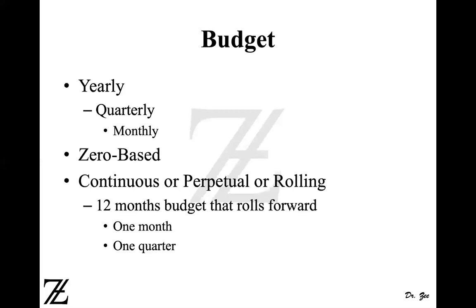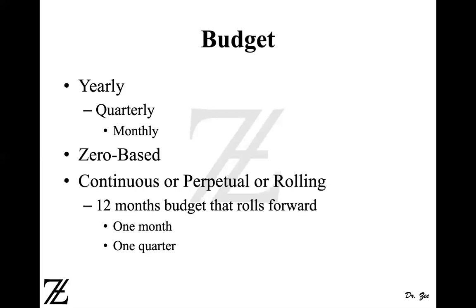So at any given point in time, you have the whole year budget in your hand. Unlike the zero-based budget, where when you pass 1 month, you have only 11 months left, and when you pass 2 months, you have 10 months left. In a continuous budget, you're always going to have a 12-month budget left.